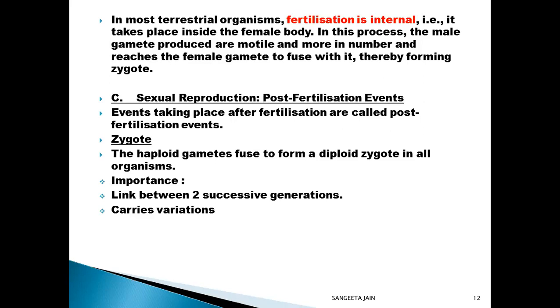In this process, the male gametes produced are motile and more in number and reach the female gamete to fuse with it, thereby forming zygote. Examples are reptiles, birds, and mammals. And in the majority of the plants, such as bryophytes, pteridophytes, gymnosperms, and angiosperms, internal fertilization occurs.